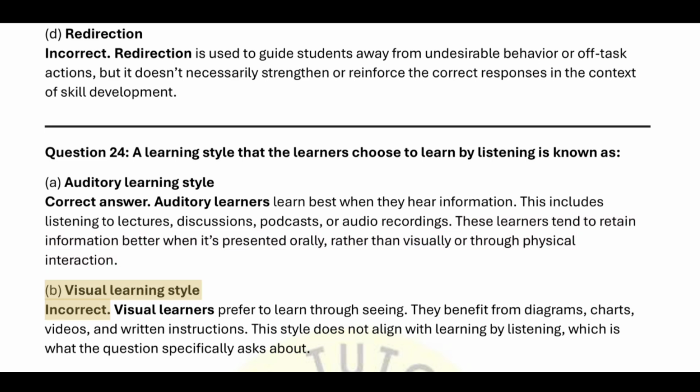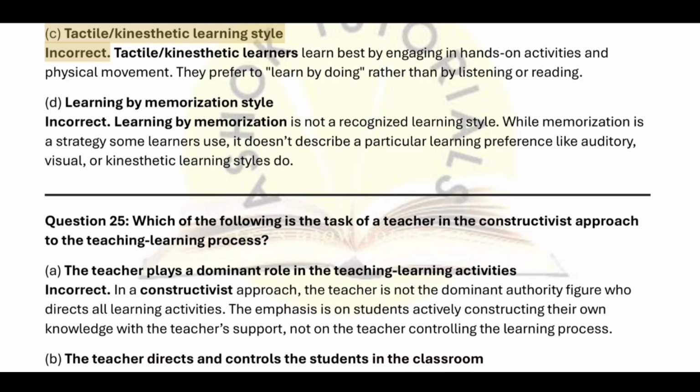B. Visual learning style. Incorrect. Visual learners prefer to learn through seeing. They benefit from diagrams, charts, videos, and written instructions. This style does not align with learning by listening, which is what the question specifically asks about. C. Tactile kinesthetic learning style. Incorrect. Tactile kinesthetic learners learn best by engaging in hands-on activities and physical movement. They prefer to learn by doing, rather than by listening or reading.